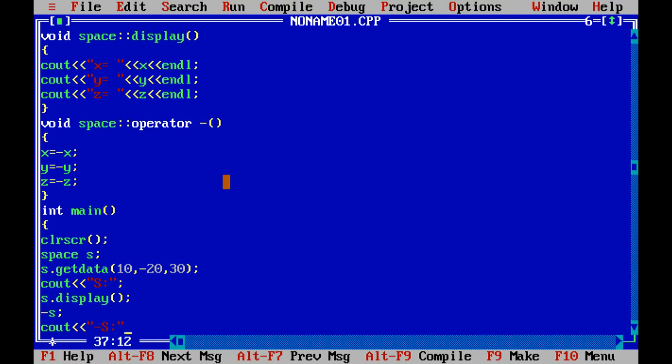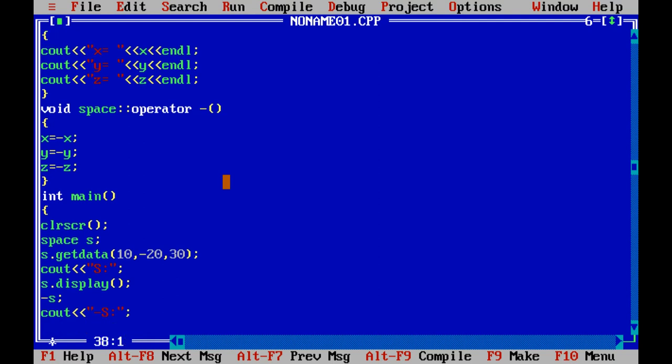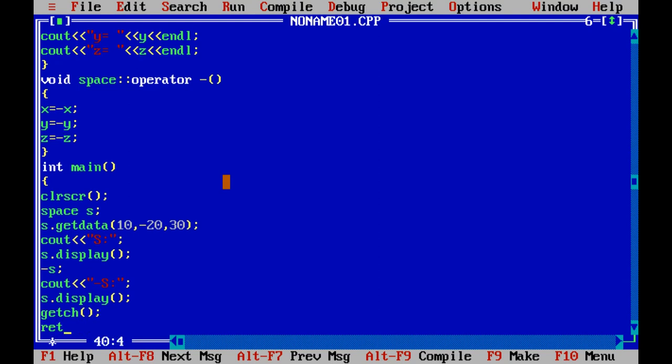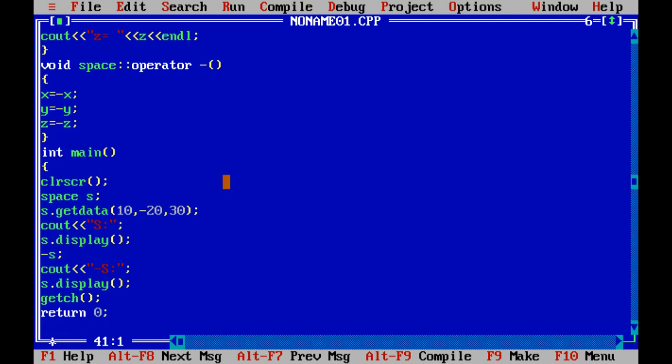Okay, now using the same object s, call the member function display and getch, return 0, and close of the main.